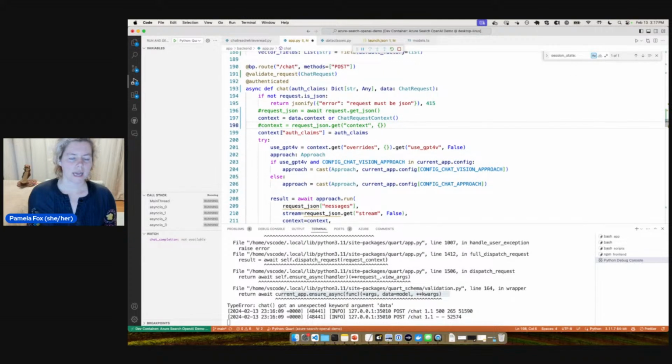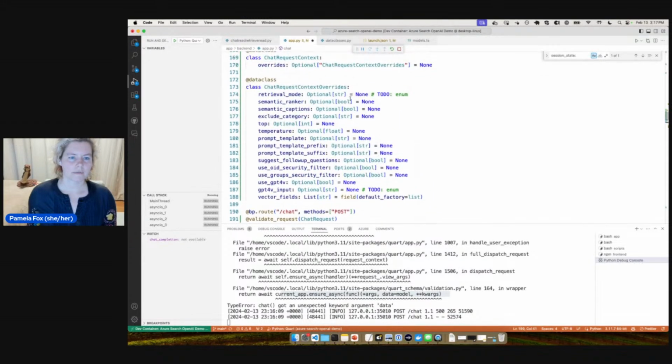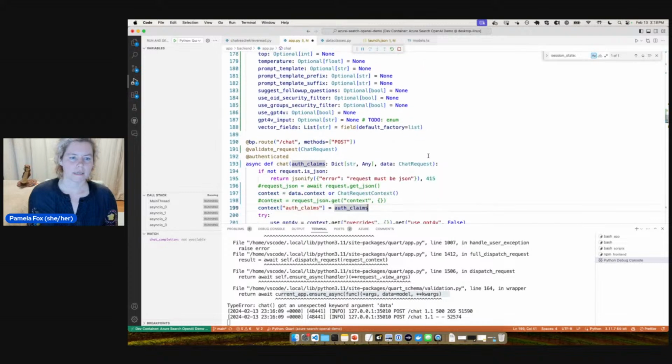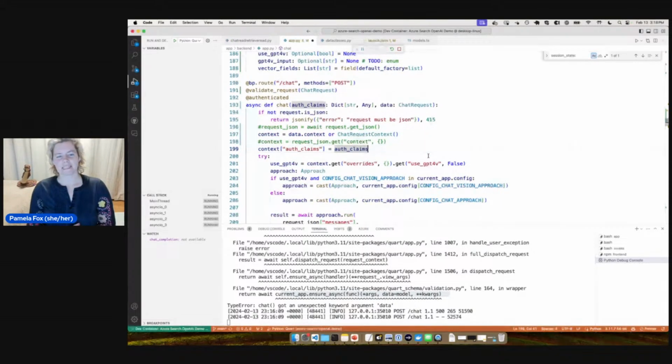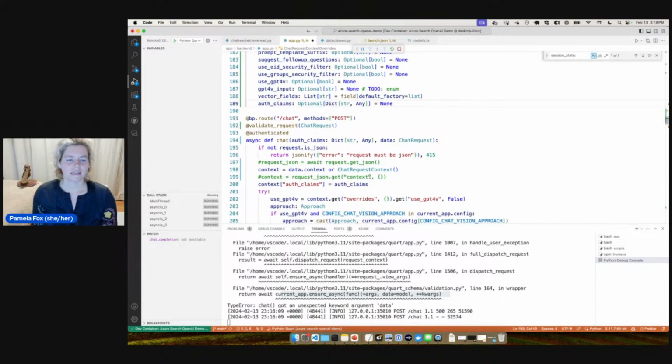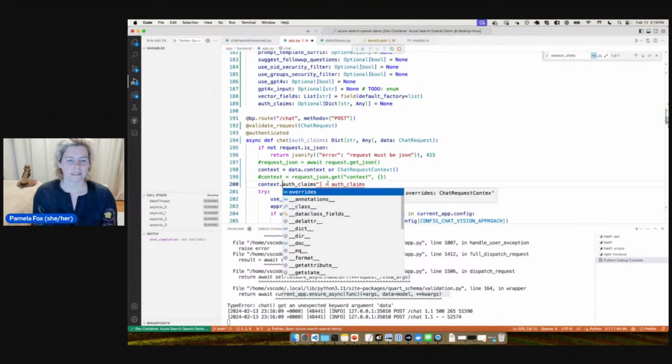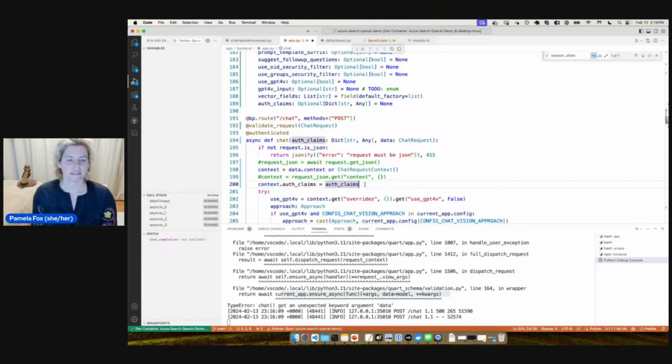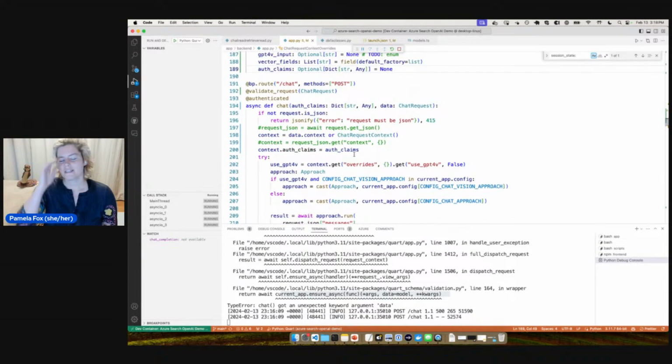And now it's interesting because I add the auth claims to the context. So I'm going to have to make that a, then I start, this is the problem, I start messing with things. So then I'd have to say auth claims and add it there so that I could then say auth claims. Put it here, even though I don't really want them to pass it in that way. Oh, I have to think. See, as soon as you start doing this, it starts making you question whether any of your designs were good.